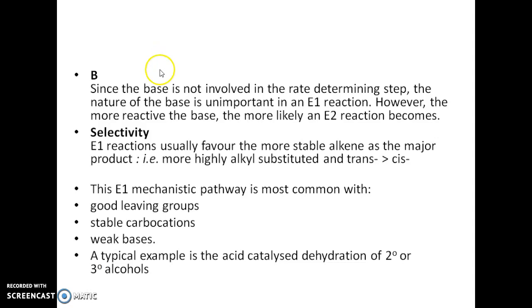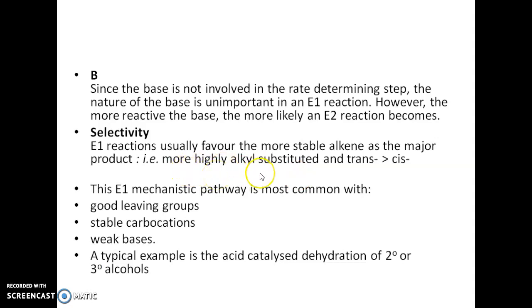Since the base is not involved in the rate determining step, the nature of the base is unimportant in an E1 reaction. However, the more reactive the base, the more likely an E2 reaction becomes fastest. So E1 reactions usually favor the more stable alkene as the major product.